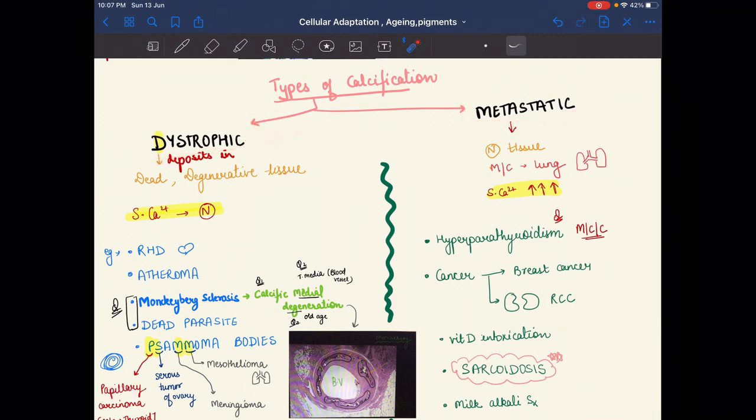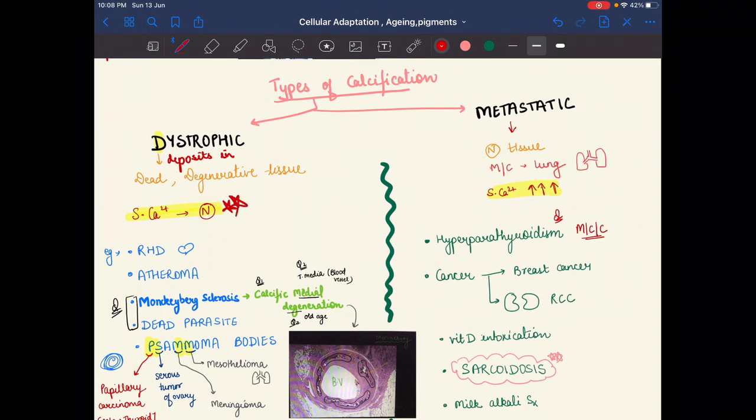In dystrophic calcification, D for dystrophic, D for dead and degenerative tissue. So in dystrophic calcification the calcium will deposit in dead and degenerative tissue, and in metastatic calcification it will be seen in normal tissue, and the most common site is the lungs. In dystrophic calcification the serum calcium level is normal, but in metastatic the serum calcium level will increase. This is the difference between dystrophic and metastatic calcification.